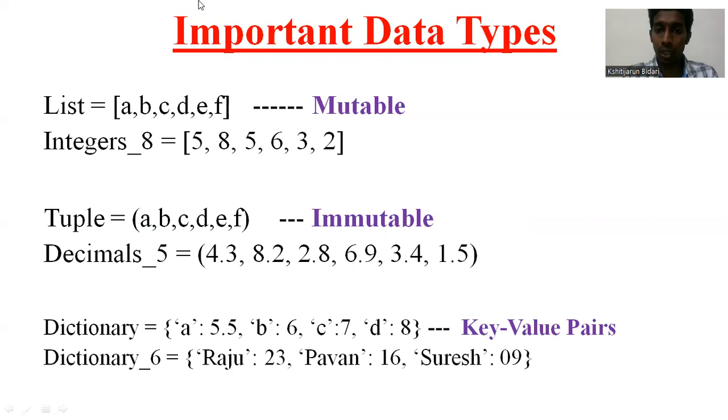Now, what is mutable? Mutable in the sense that any data in this list can be added or deleted. So that is changeable. It is mutable. Mutable in the sense you can add or delete some information from that.